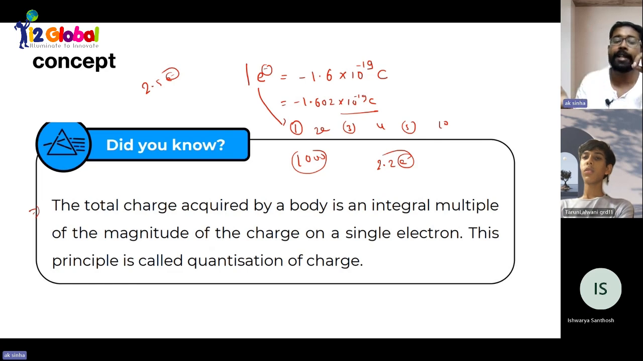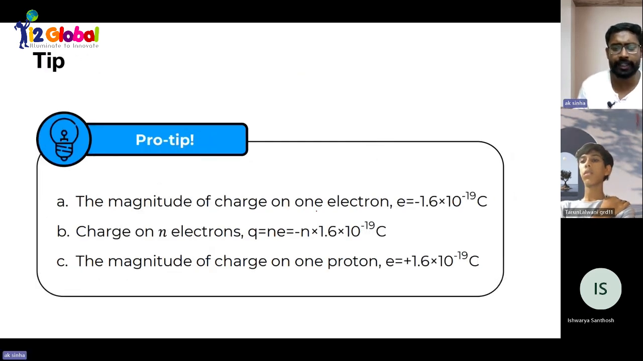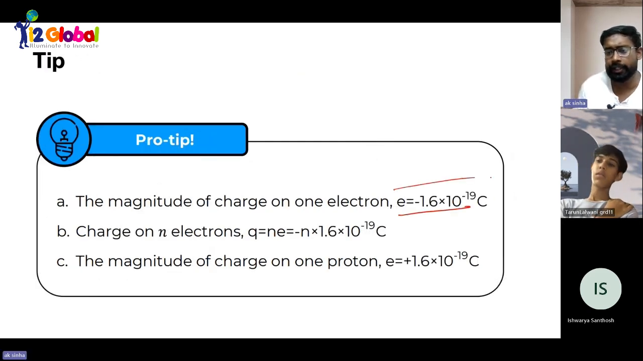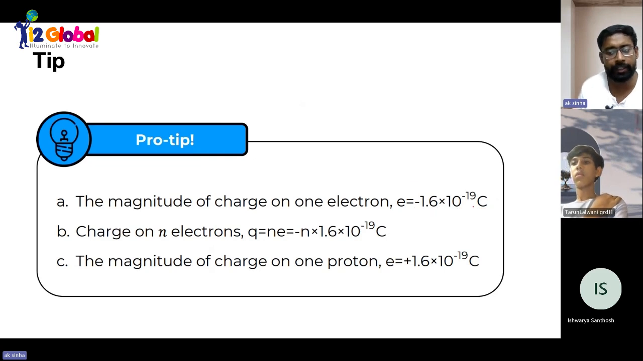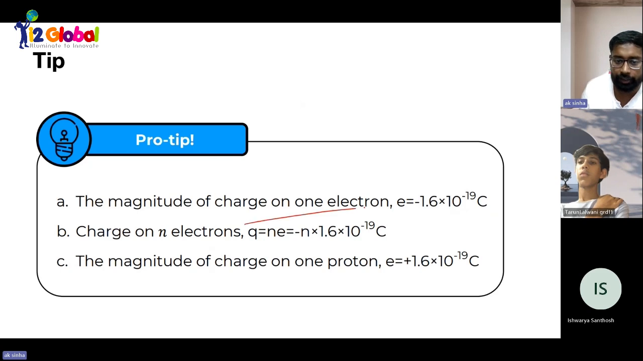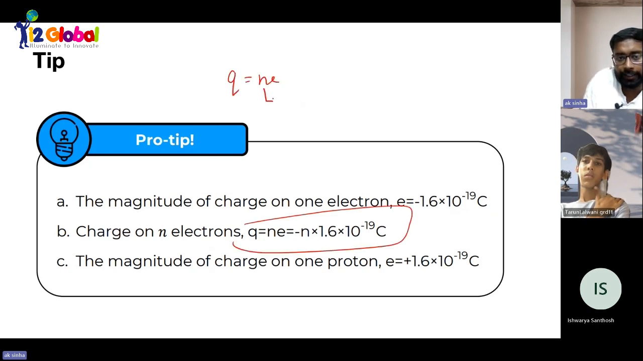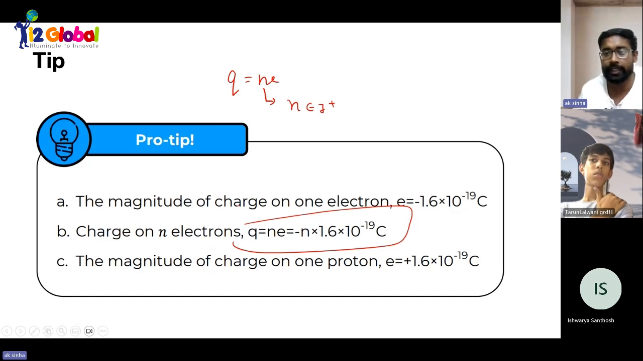That means every charge which exists will be an integral multiple of the magnitude of the charge on a single electron. Got it? This is again a tip. Charge on one electron is minus 1.6 multiplied by 10 raised to power minus 19 coulomb. Q equals Ne. I told you, Q equals Ne, and this N will be a positive integer. That means 1, 2, 3, 4, 5, 6, 7, 8, 9, 10, 20, 500, 1000, and so on.